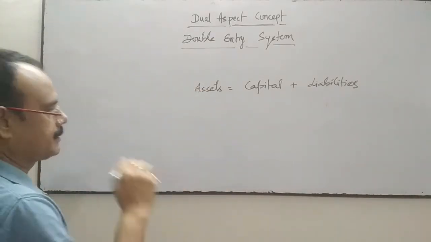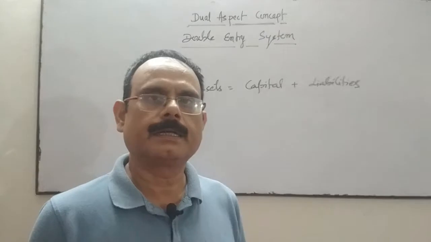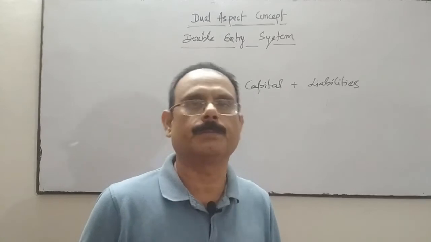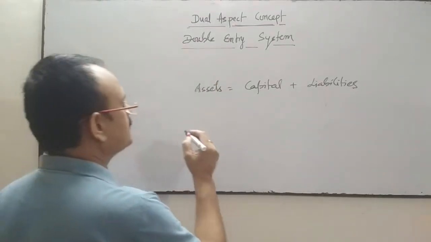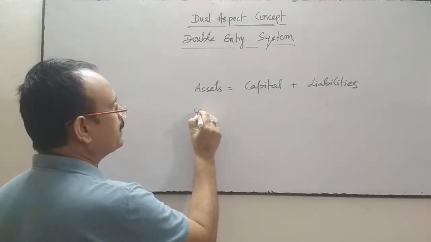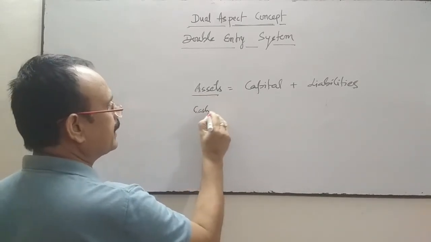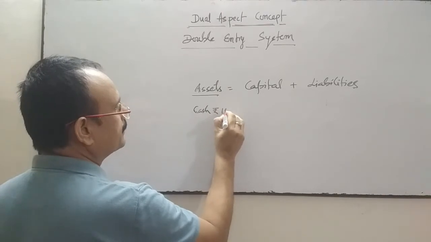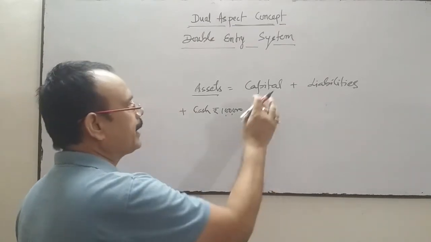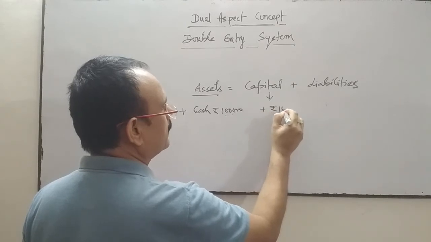So for any transaction, say the proprietor introduced or invested capital into the business, suppose the proprietor has invested rupees 1 lakh. The effect of this transaction will be that cash, on the asset side, will increase by rupees 1 lakh, and on the liability side your capital will increase by rupees 1 lakh.